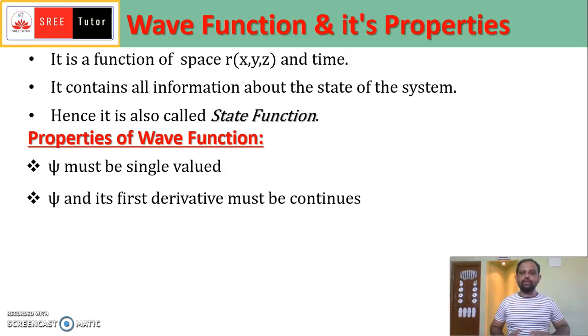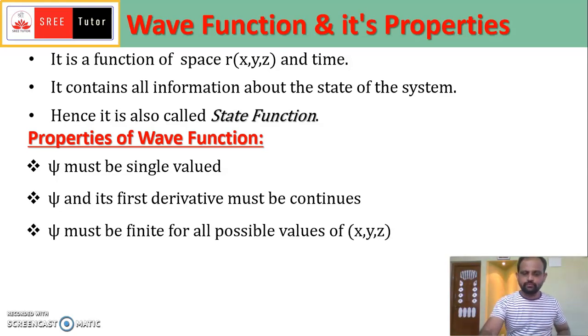Psi and its first derivative must be continuous. Psi is the wave function, and its first derivative means dou psi by dou x, dou psi by dou y, dou psi by dou z, or dou psi by dou t. For the first derivative with respect to any variable, both should be continuous. That means if you plot a graph, you will get a curve, and that curve should not break anywhere. It should be continuous for any spatial values or time values, with no breaks.